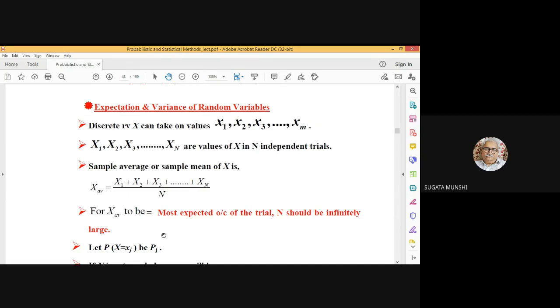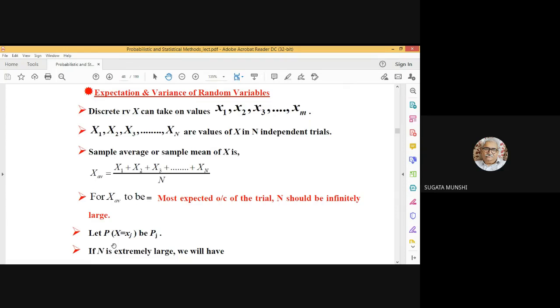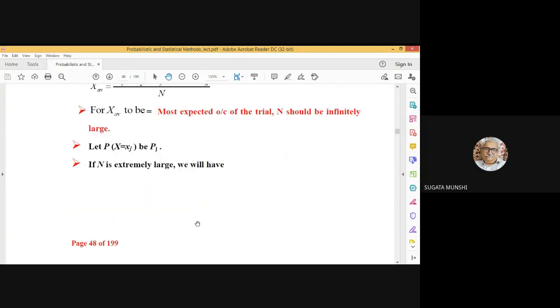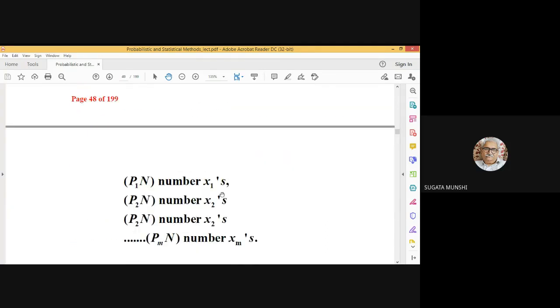Let's see. Now, we represent the probability of capital X taking on a value of small xj by pj. So probability of capital X equal to small x1 is p1. Probability of capital X equal to small x2 is p2, in this way. If n is extremely large, then how many x1s do we expect? p1 into n, isn't it?